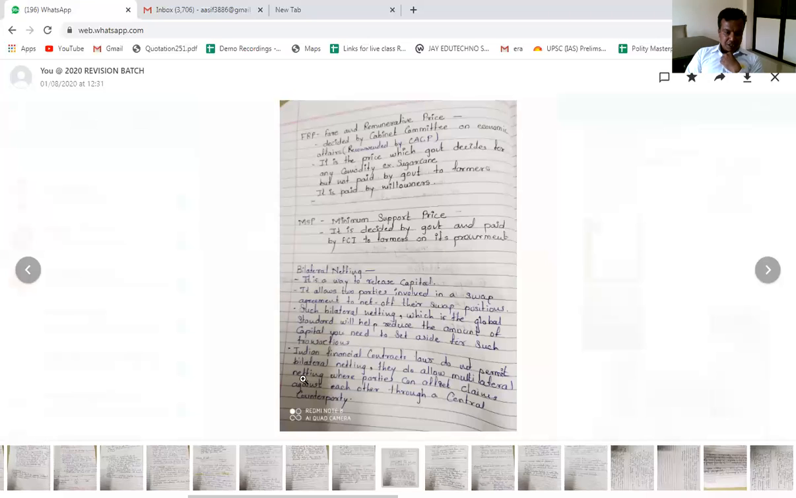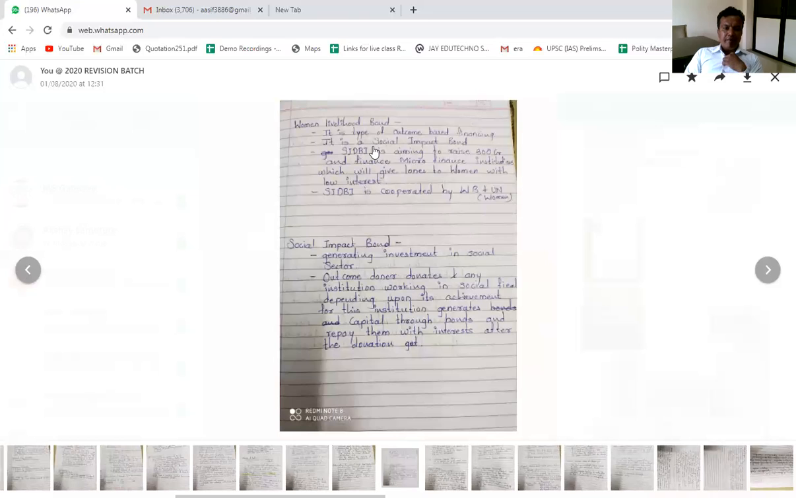Indian financial contract laws do not permit bilateral netting. They do not allow multilateral netting, where parties can offset claims against each other through the central counterparty. But since it is not allowed by the government, you don't need to worry about it. I don't think a question can be asked about it, but just remember, bilateral netting is a way through which companies can swap their capital, which is not allowed in India. Some countries may have allowed it, but it is not allowed in India.